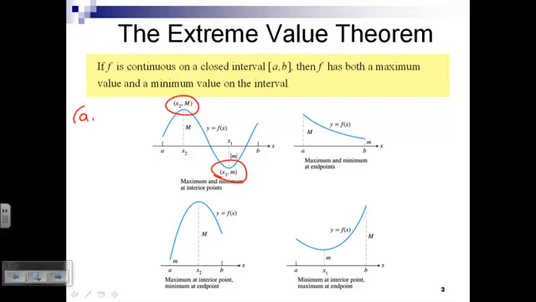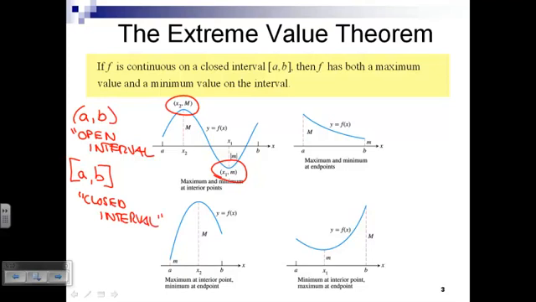So this interval here is referred to as the open interval. An interval written like this is a closed interval. So, on a closed interval, the function must have an absolute maximum and must have an absolute minimum. On a closed interval, every function has an absolute maximum and an absolute minimum.